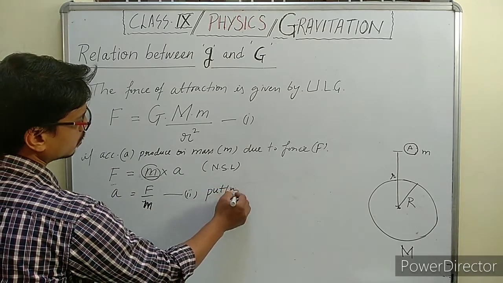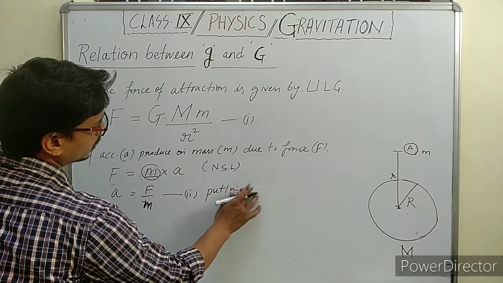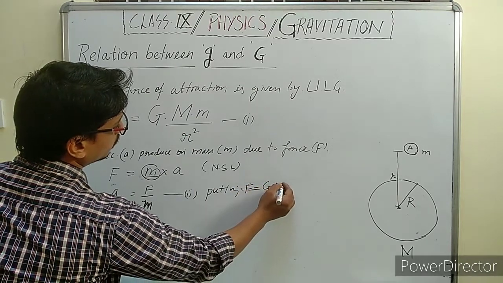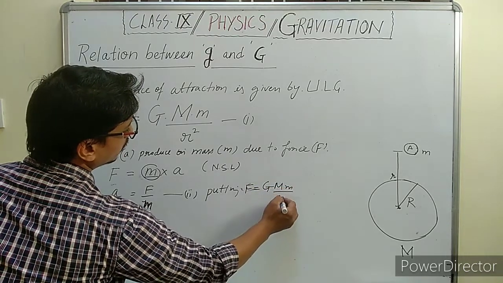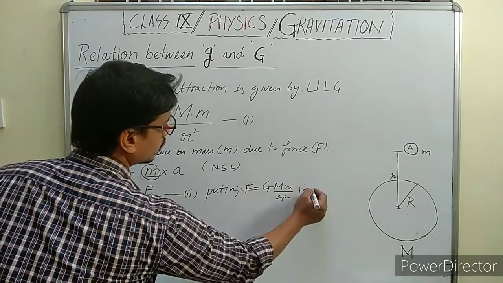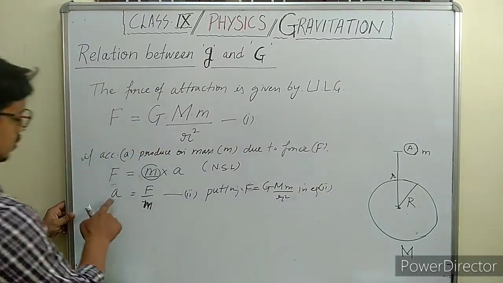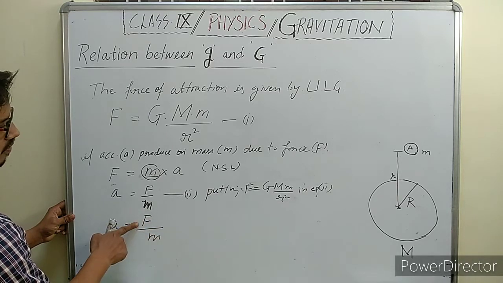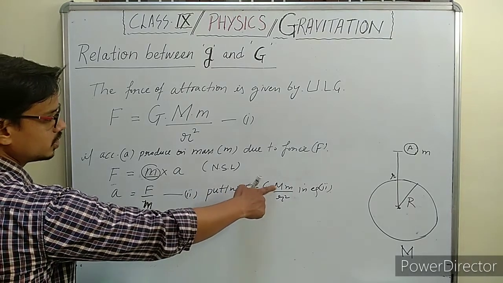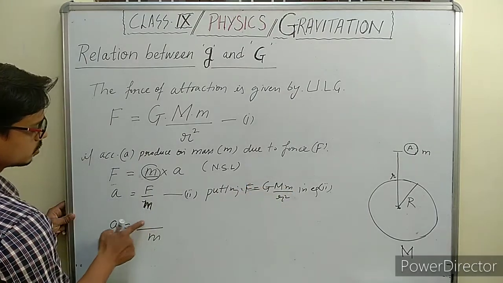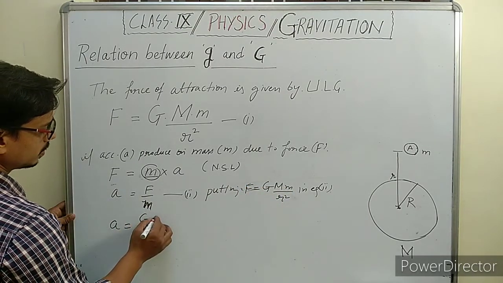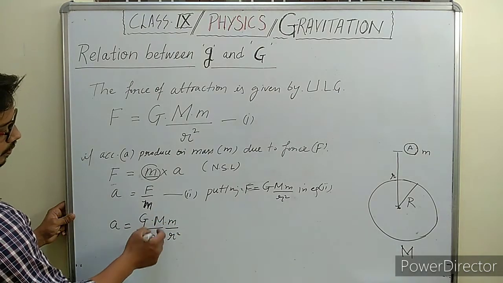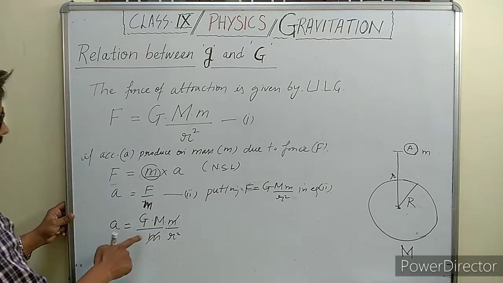Putting F is equal to G M m upon r square in equation two, a is equal to G M m upon r square, divided by m. The small m is the same mass, so it cancels out.